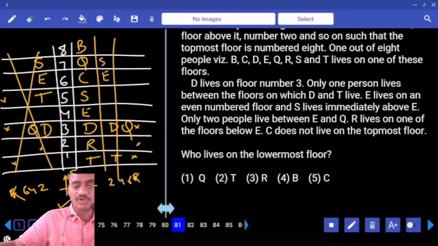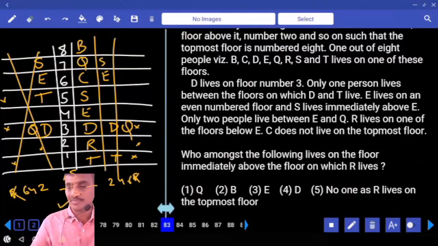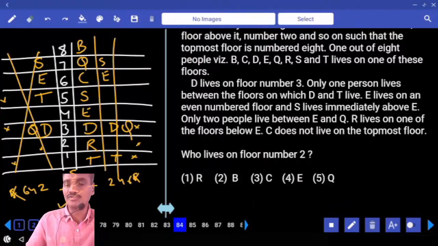Then who lives on the lowermost floor? Lowermost floor T, that is choice 2. And 82, who lives exactly between the floors on which E and Q live? Between E and Q there are exactly two people, S and C, choice 3. And who among the following lives on the floor immediately above the floor on which R lives? Immediately above R, that is D. D, choice 4. 83. And who lives on floor number 2? R, that is choice 1.